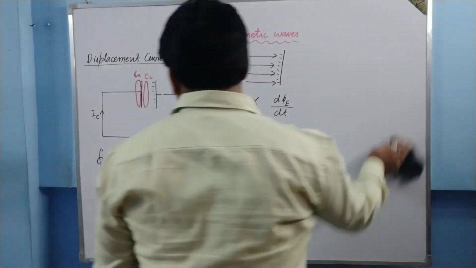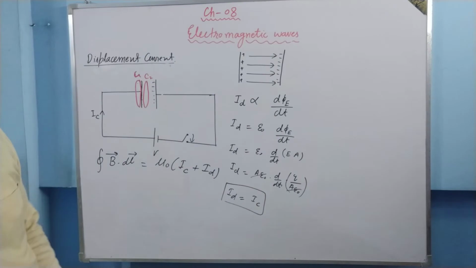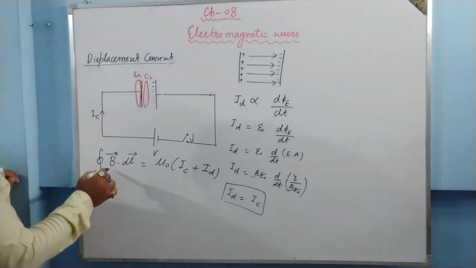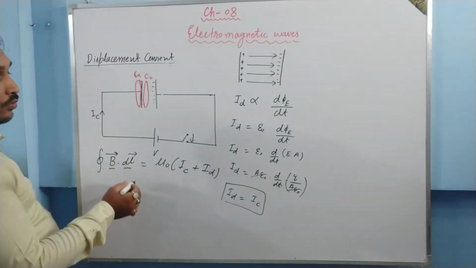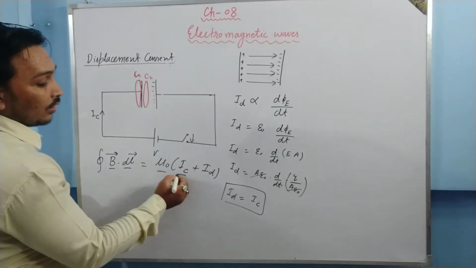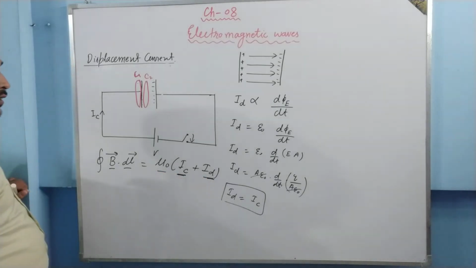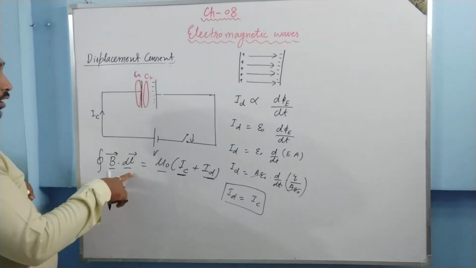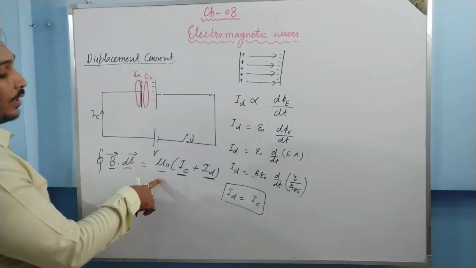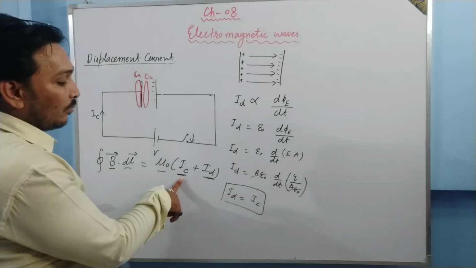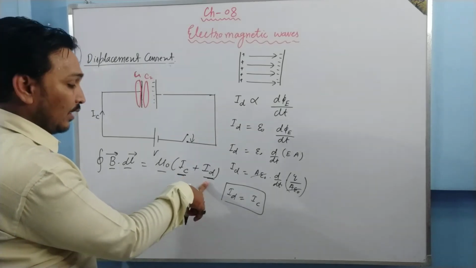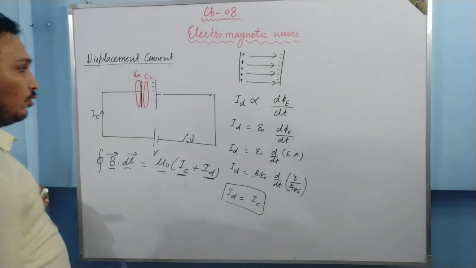The line integration of magnetic field around any closed loop is equal to mu naught times the total current, that is the sum of conduction current and displacement current passing through the loop.